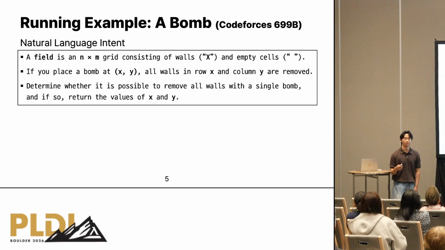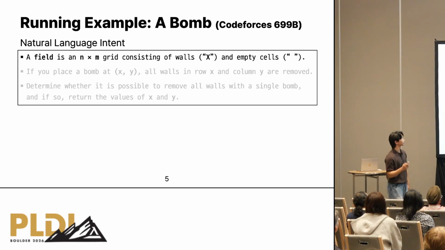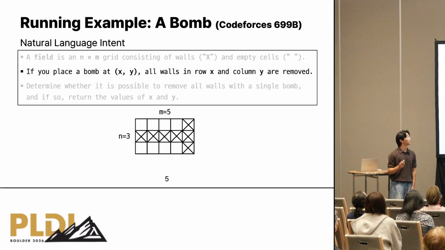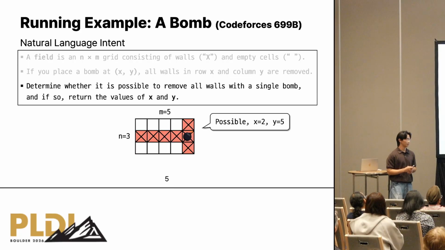I will explain how Expecto works by using this coding test-like problem. Here's the problem description in natural language. First, a field is an n by m grid consisting of words and empty cells, like this. If you place a bomb at x, y, all words in row x and column y are removed, like this. The goal of the program is to determine whether it is possible to remove all words with a single bomb, and if so, return the values of x and y. In this case, it is possible when the bomb is placed at x2 and y5.